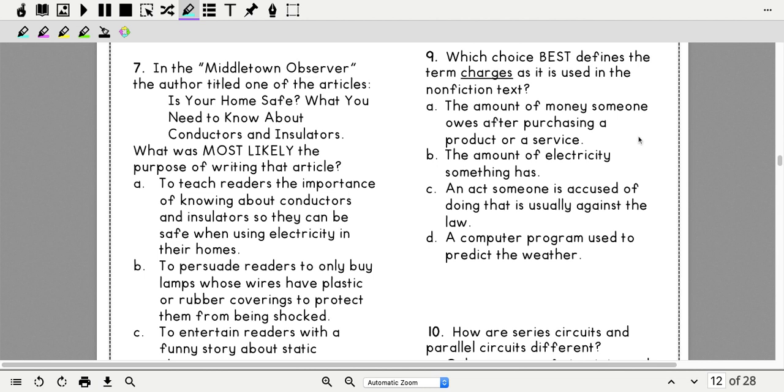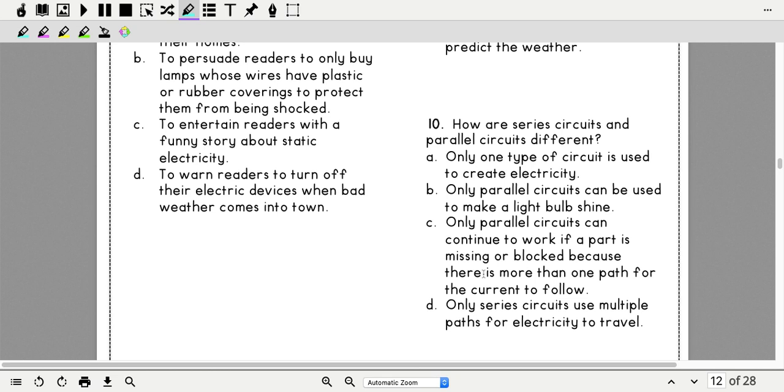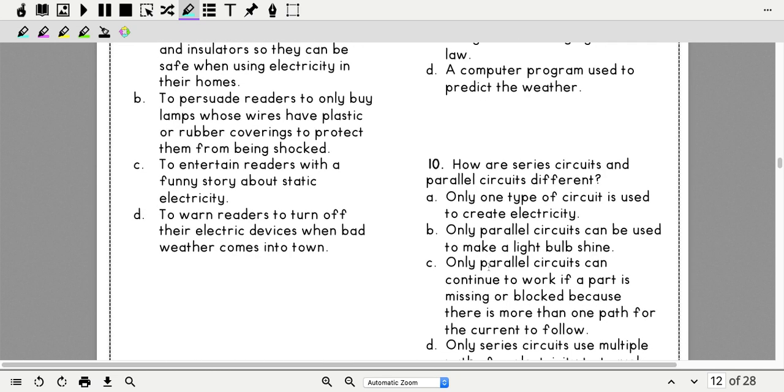B, the amount of electricity something has. C, an act someone is accused of doing that is usually against the law. Or D, a computer program used to predict the weather. So which one of these tells us what charges is?